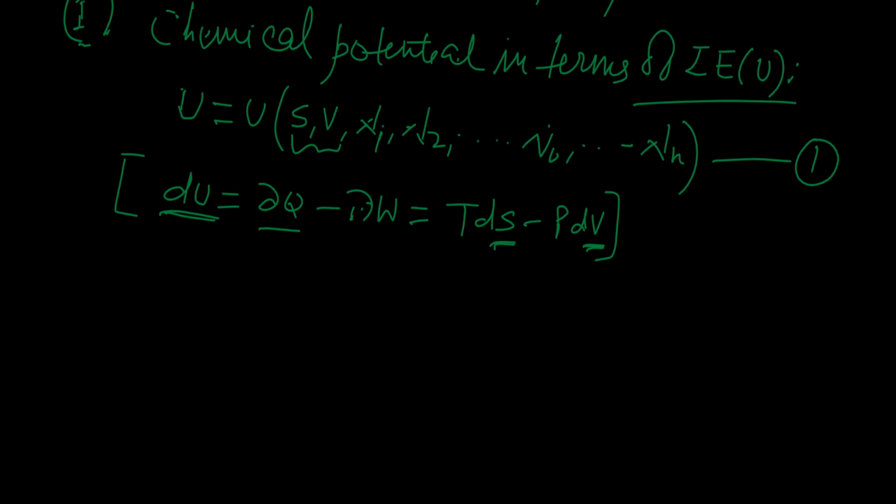Since U is a function of more than one independent variable, in fact n plus 2 independent variables, if we want to find the infinitesimal change dU in U, we must follow the rule of calculus, that is, partial differentiation.